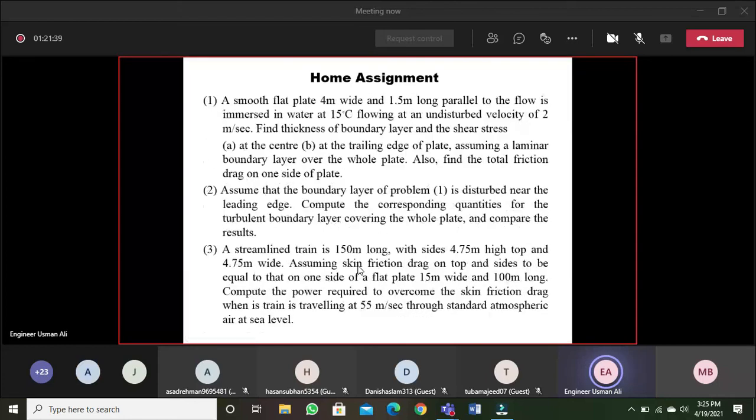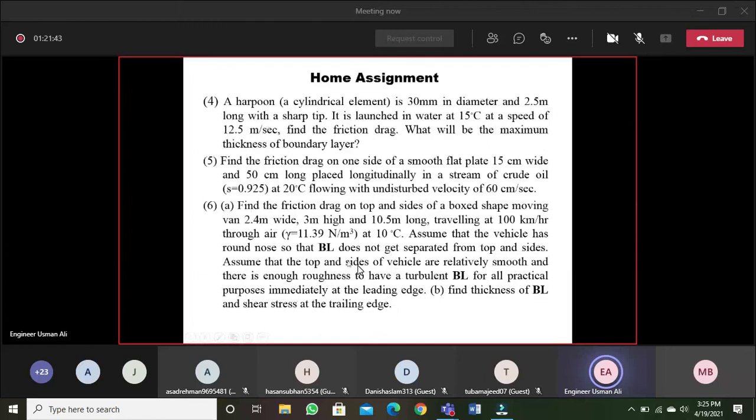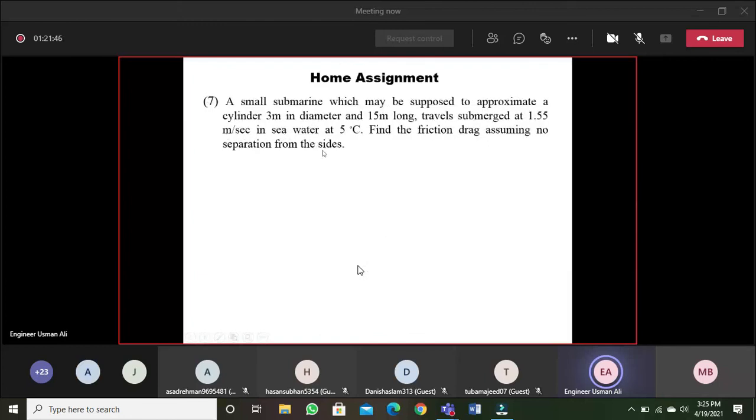Some of them are just a change in data of what we solved, and numericals 5, 6 and 7 are solved examples with slightly different data from this same Chapter 10. So you have to do this assignment at your places, and later when I ask for submission you have to submit it. I have planned to wait till 30th of April. After that, hopefully if the classes are online or after Eid, you will be submitting these assignments.